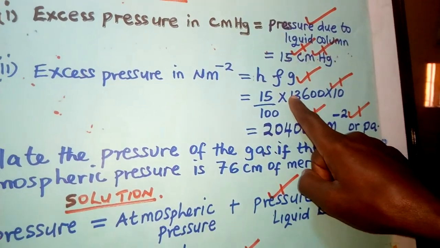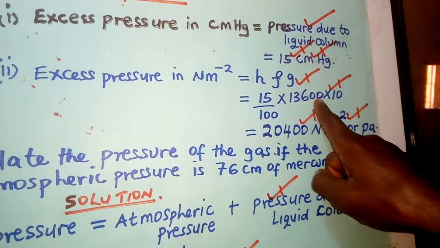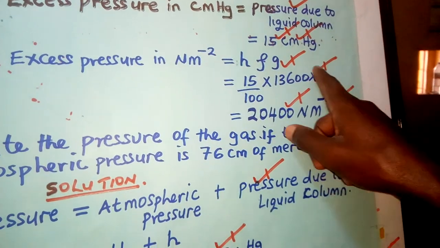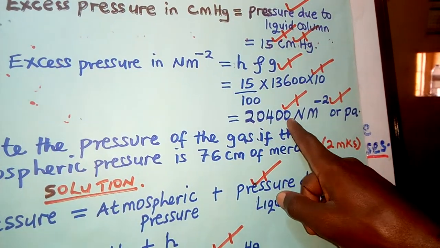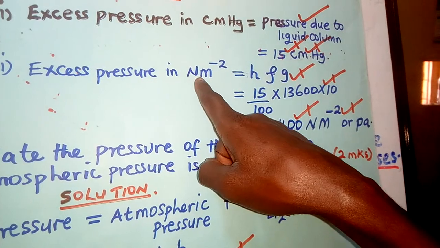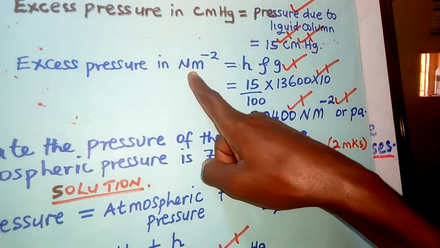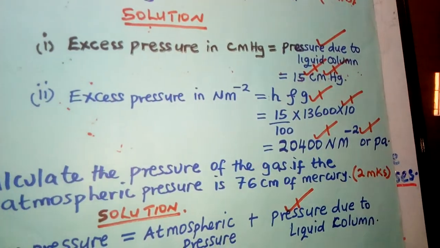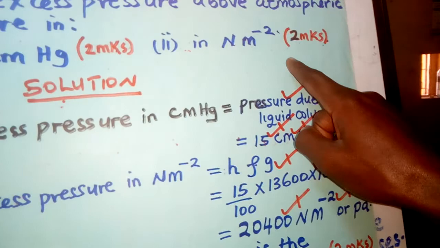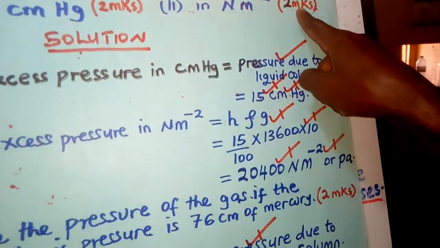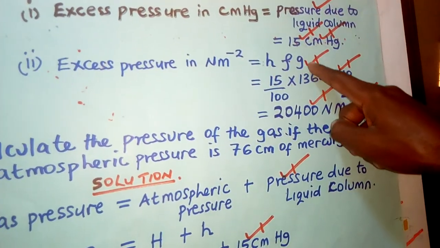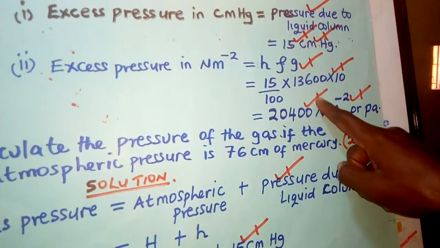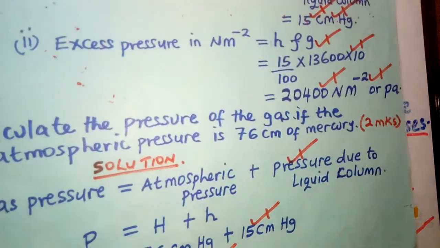The density of mercury is 13,600 kilograms per meter cubed, times acceleration due to gravity, which is 10. When you do this calculation, you end up with the answer in what the examiner wants, newtons per meter squared, which is the same as pascals. So how many marks were given here? There are 2 marks: formula half, substitution half, correct answer half, correct unit half.